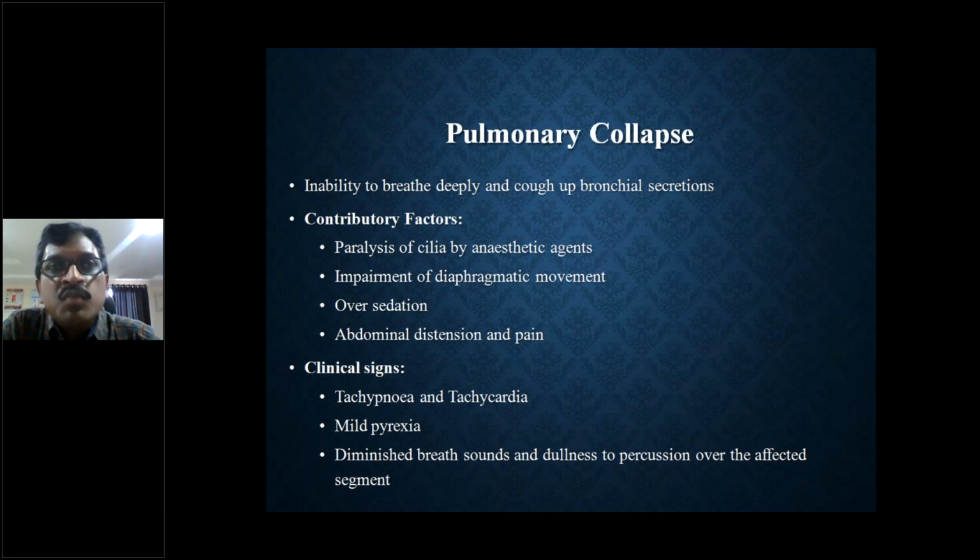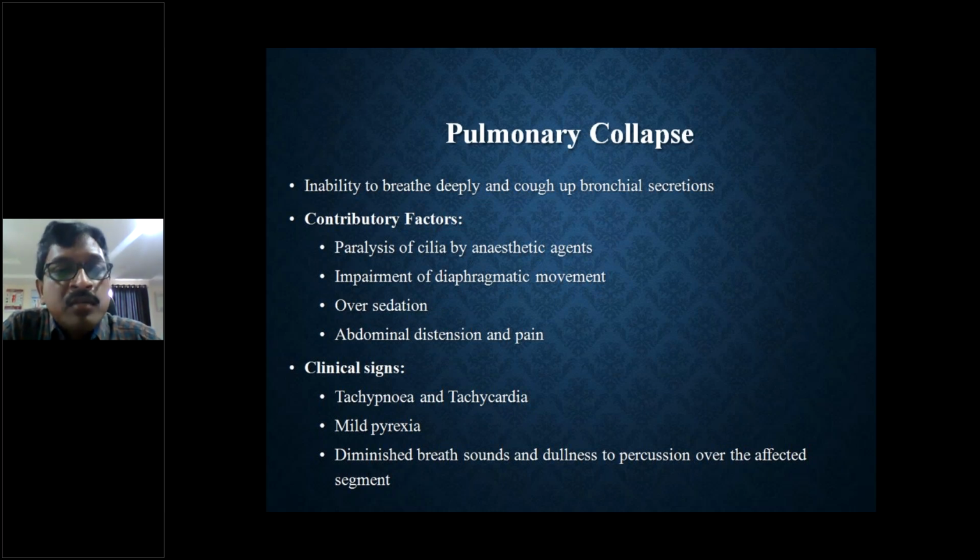So these secretions will go into the alveolar complex and completely block them, and there is alveolar collapse. If all the alveolar units of a significant segment of the lung collapse and do not participate in the functioning of the tracheobronchial tree or in gas exchange, that tends to cause pulmonary collapse also.